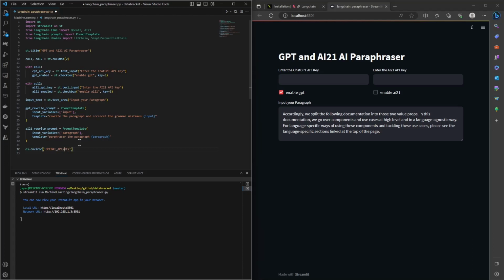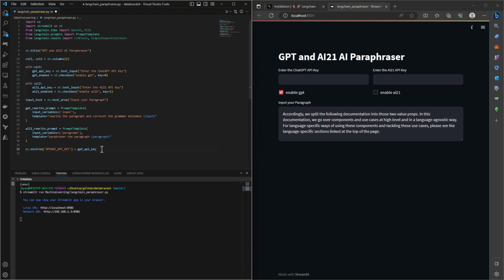This is how it should be, and LangChain will look for this specific environment variable, and it will pass that as an API key to the model when it is running. So we can pass our GPT API key, oh my bad, typo. So let's pass the GPT API key to the OpenAI API key.